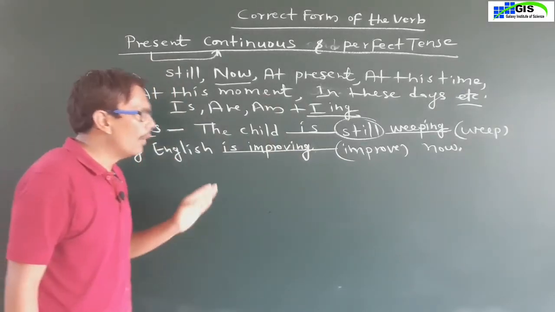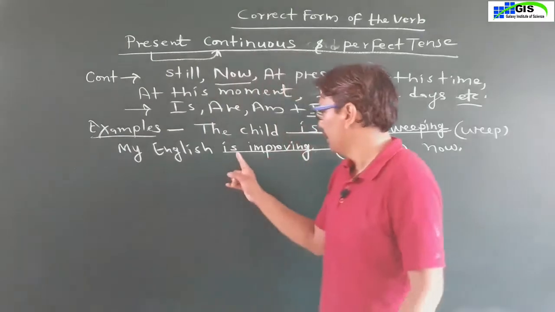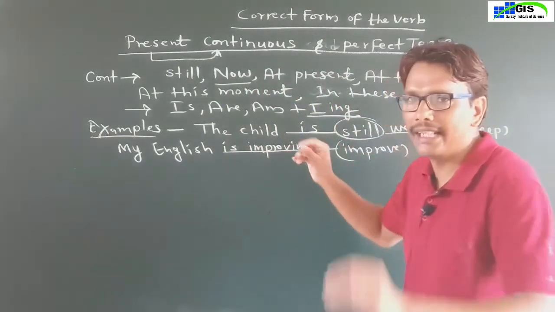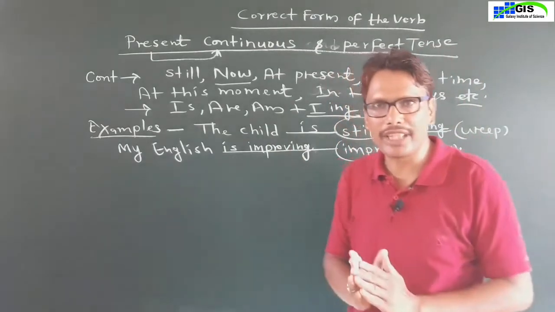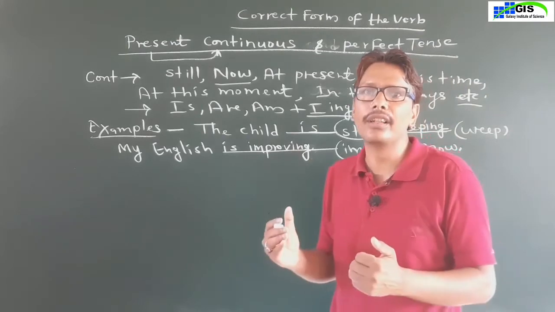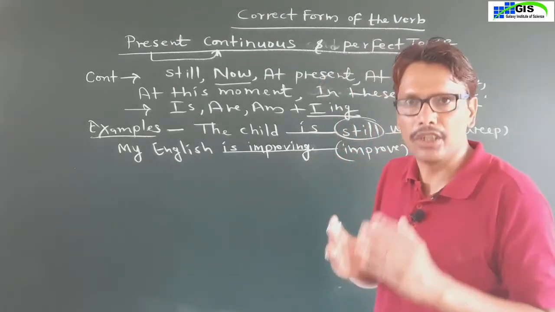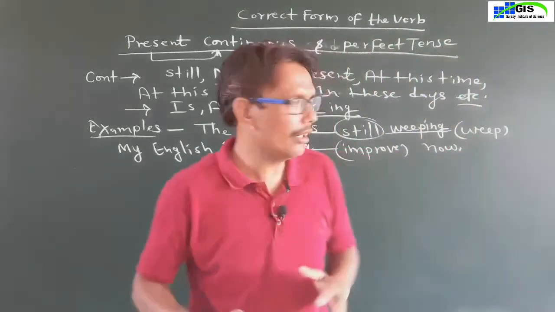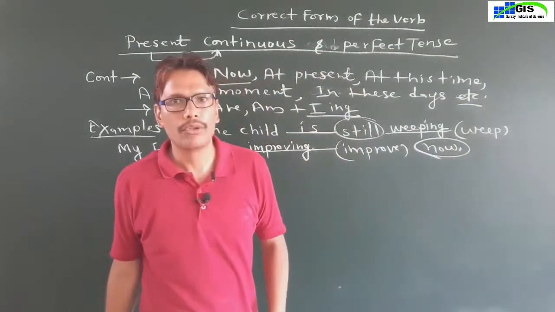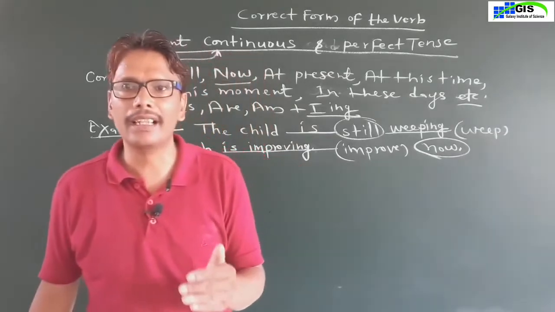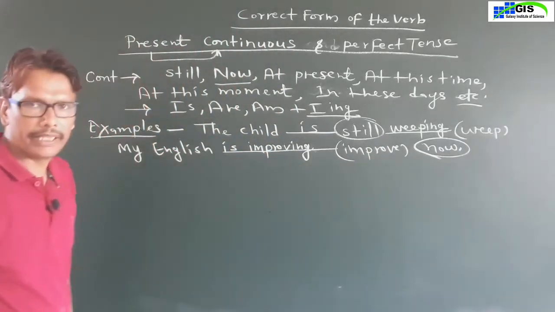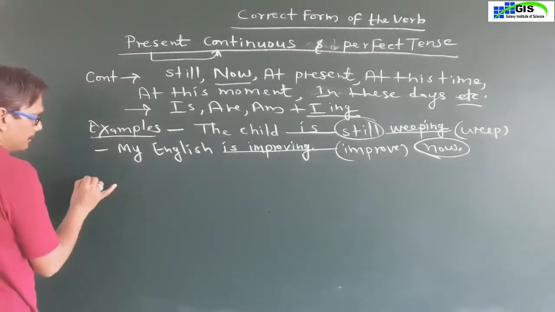Okay. Why have we written here is improving? Because is improving is always used in present continuous tense. How do we know that the sentence is of present continuous tense? Because in this sentence there is an adverb of time that is now. So we have filled here is improving.